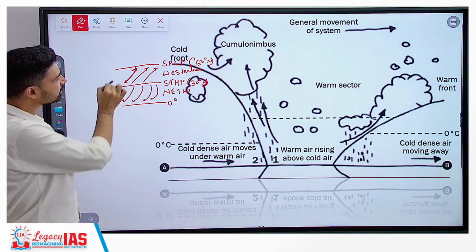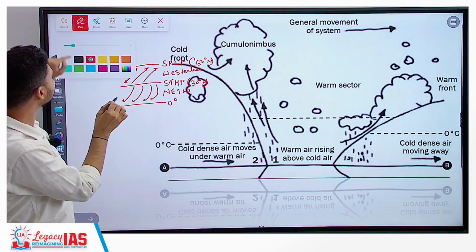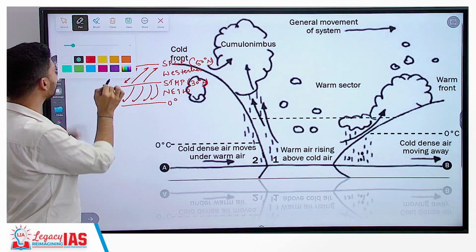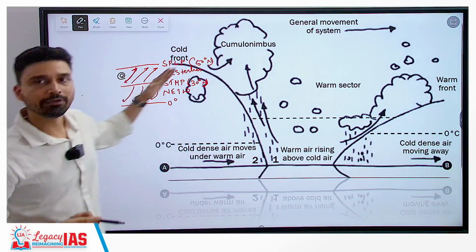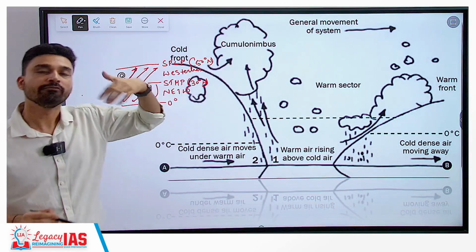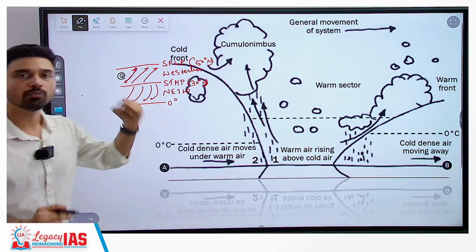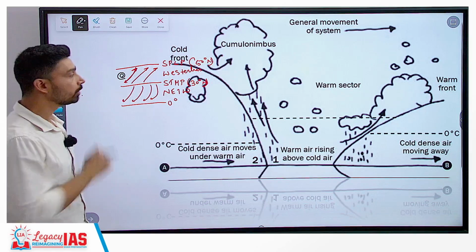So as a temperate cyclone develops in this particular belt, in this particular region, it moves according to the direction of the westerly winds, and that is why they move from west to east. That is why it is the western coast of a continent which is most affected by a temperate cyclone.